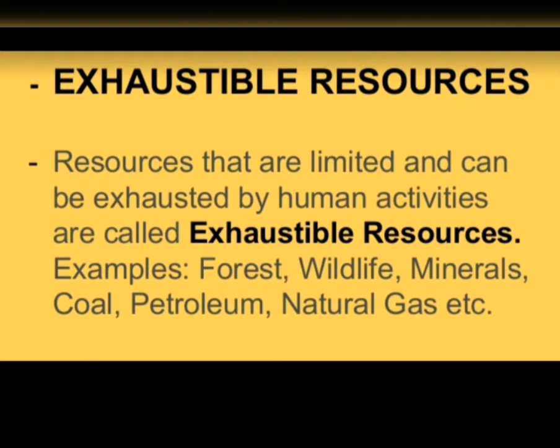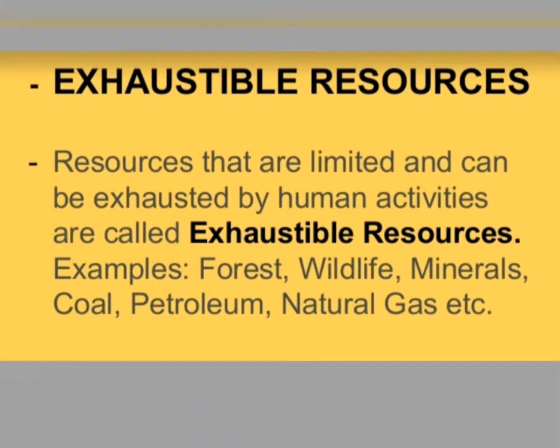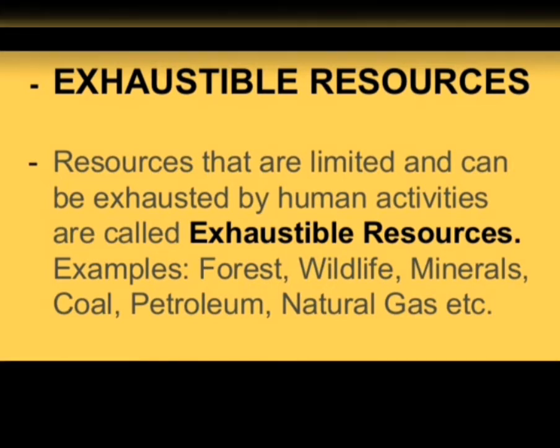So those resources which are present in a limited quantity in nature and can be exhausted by human activities are called exhaustible natural resources. If we take the example, we have coal, petroleum, natural gas, minerals, forests, wildlife. These are all natural resources, but they are exhaustible ones because they do not last forever. They are in limited quantity.